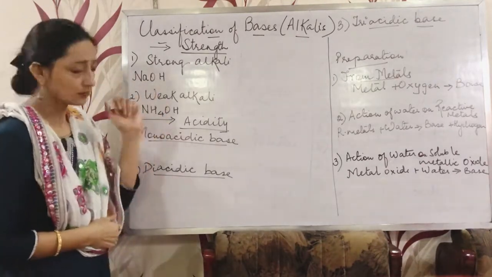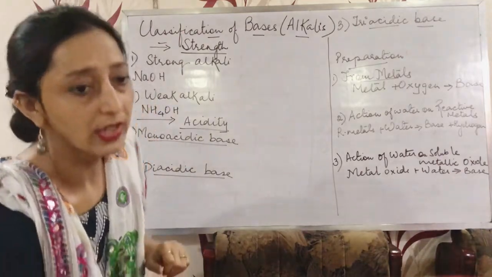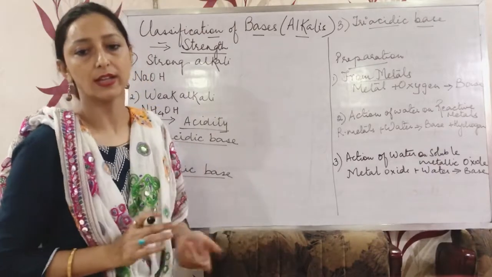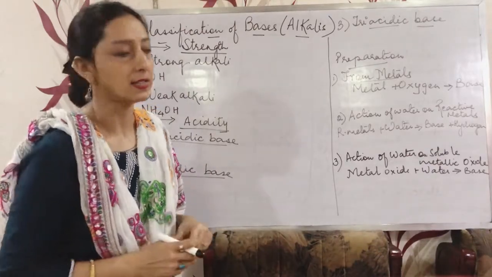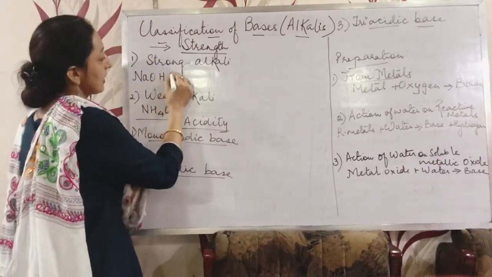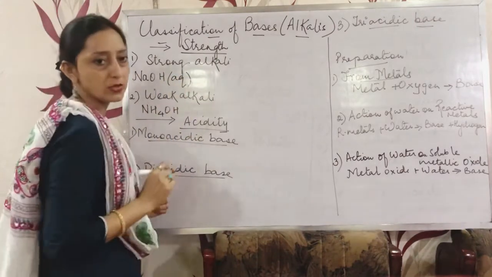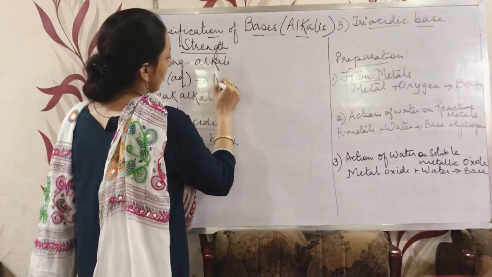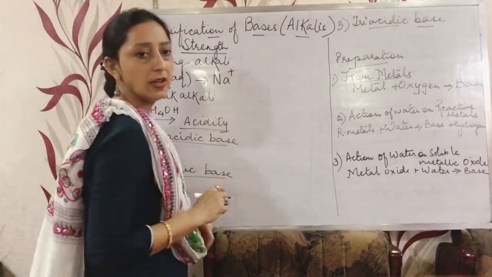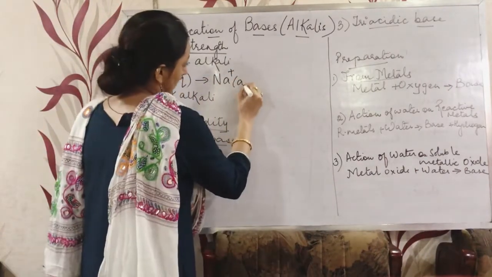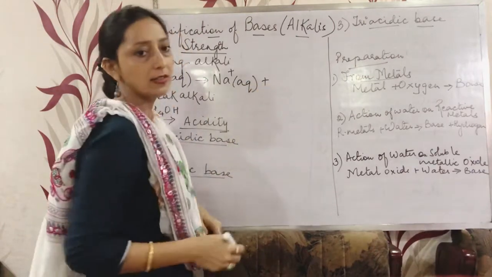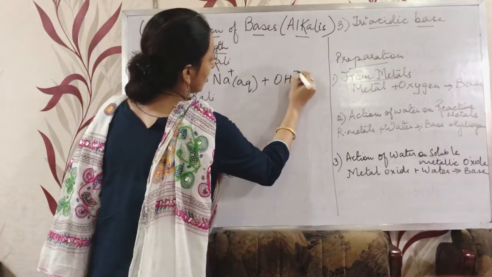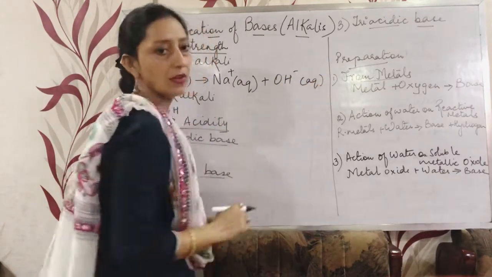So we are taking sodium hydroxide. How does sodium hydroxide ionize in solution? We will see this. Sodium hydroxide is present in aqueous solution, so it dissociates into sodium, which is in aqueous state, and it produces hydroxide ion.